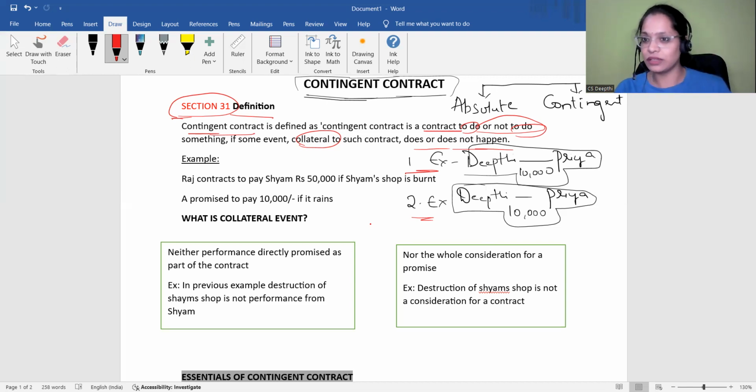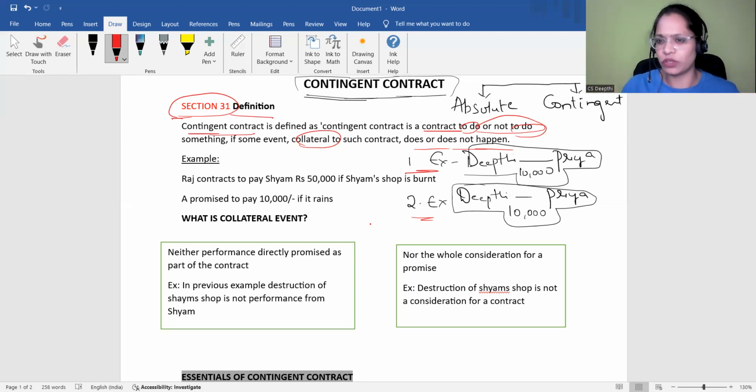So understand the definition. A contingent contract is a contract. For what? To do something or not to do something. When you're going to do something or not do something, if any collateral event related to such contract may or may not happen. So it is entirely dependent upon the collateral event. Entirely dependent upon the collateral event.